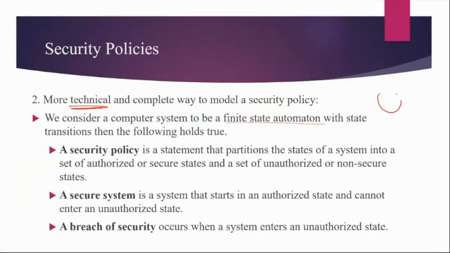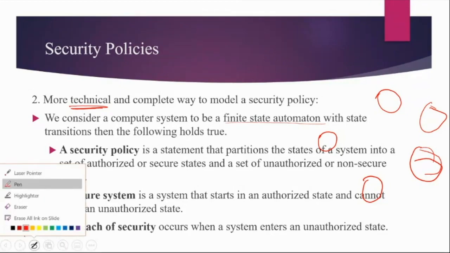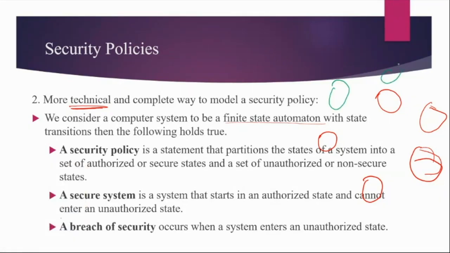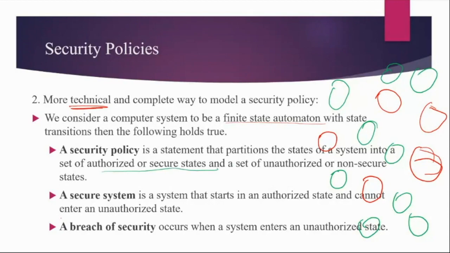Suppose these are a few states of the system which are not authorized states, and there are a few states which will be authorized states. Maybe this is the entire system. Now, in the system, a security policy is a statement that partitions the states of the system into a set of authorized or secure states and a set of unauthorized states.